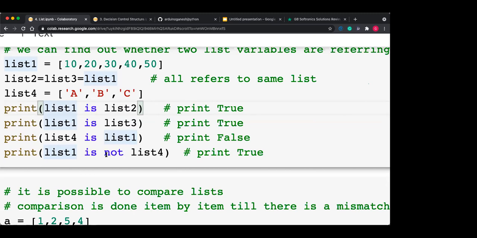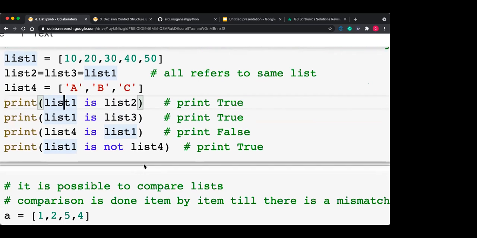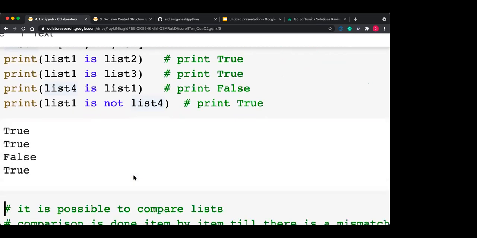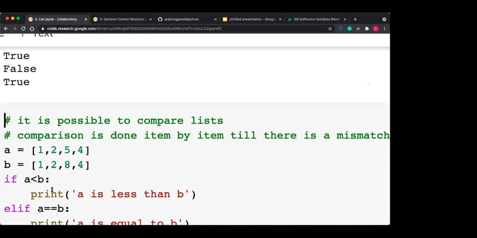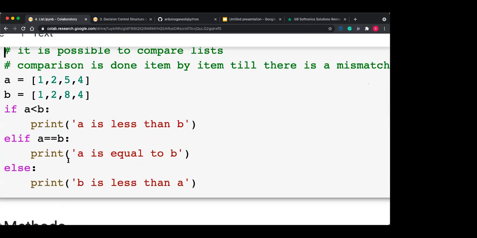Okay, is not actually returns true if both are pointing to different memory blocks. So list 1 is not list 4 returns true. So list 1 and list 4 are not the same, that is the meaning. Getting this? So if I'm running this, the output is true, true, false, true, true, true, false, true. So you can compare the two lists also.